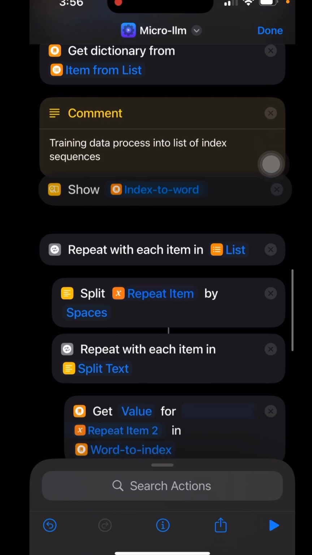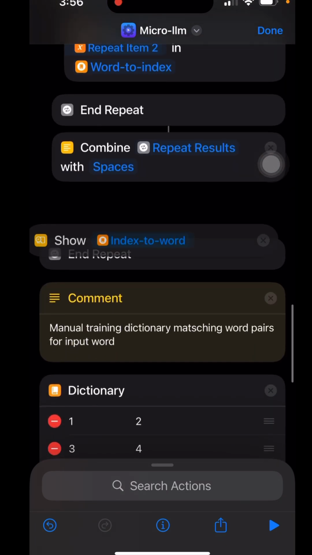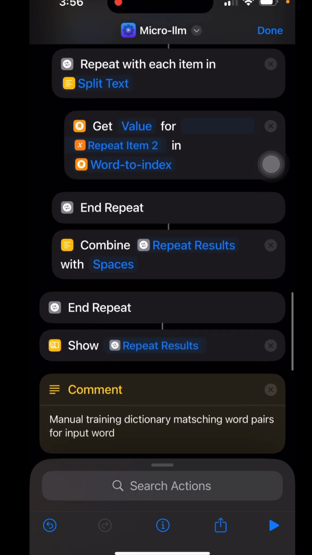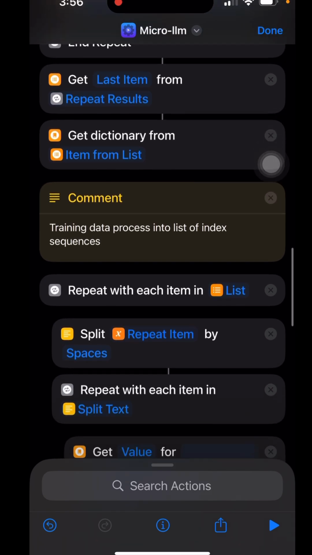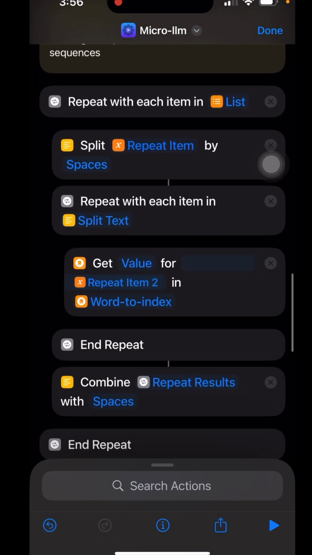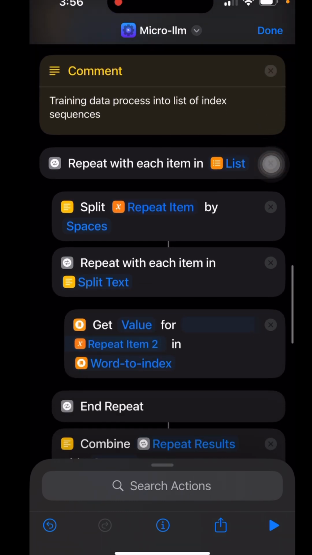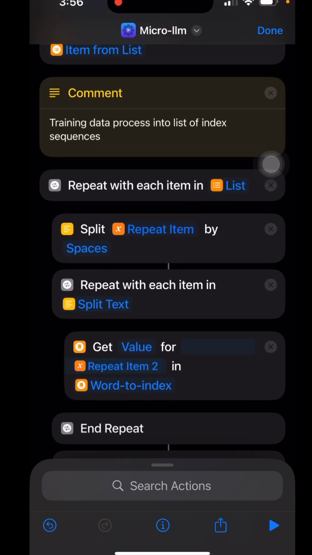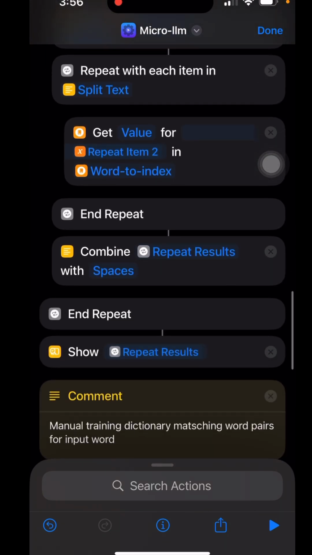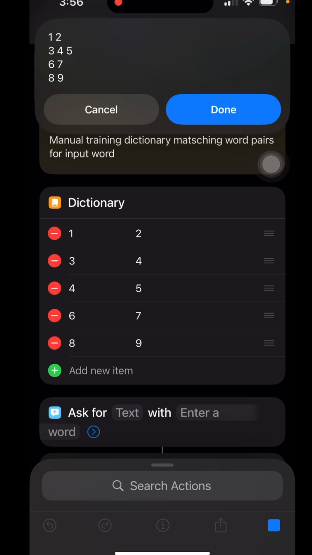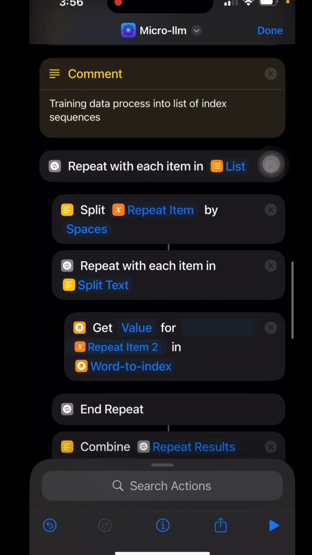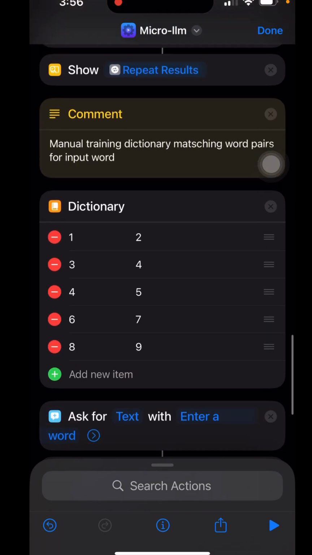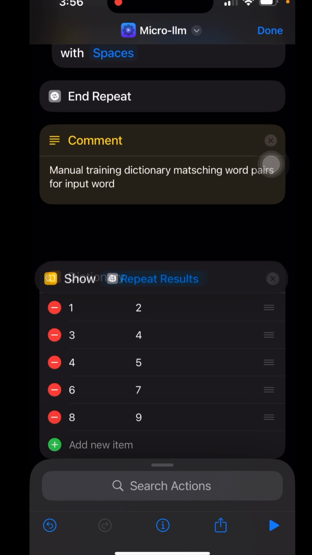And we're going to provide the training data process. So this is what the training data looks like once you actually start providing training data. This is an example. So you would give it a list, again, the list from before. And what you would get is an index sequence, right? So the training data would come back and it would get converted into index sequences, right? So for example, this is what this looks like. So 1, 2, 3, 4, 5, 6, 7, 8, 9. And from there, that sequence can be used to train, and this is what it looks like.